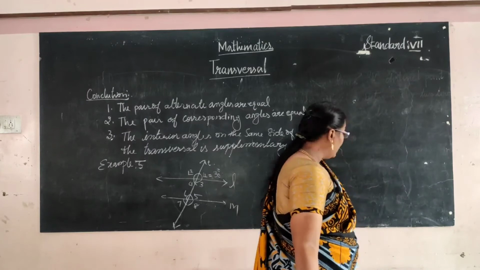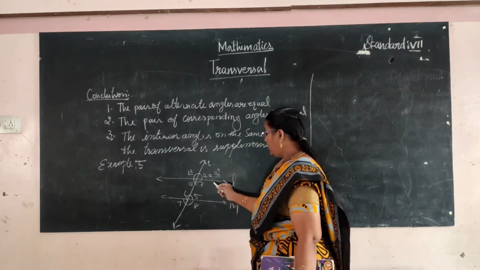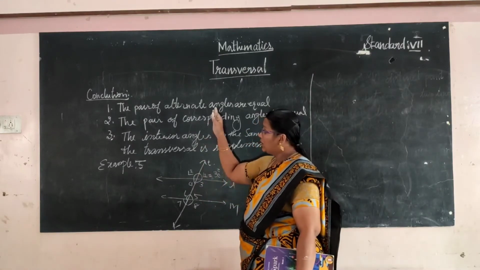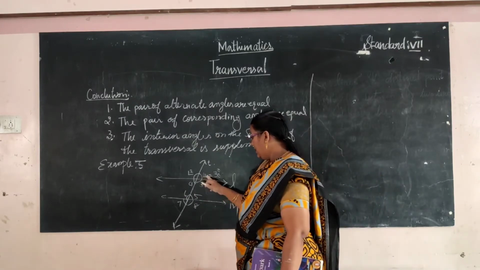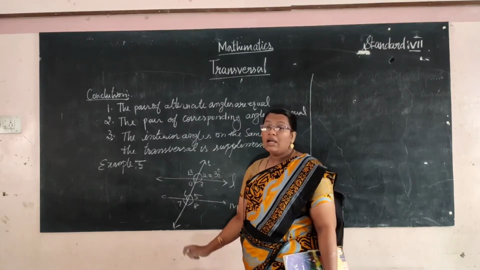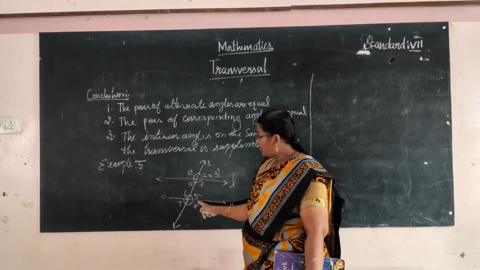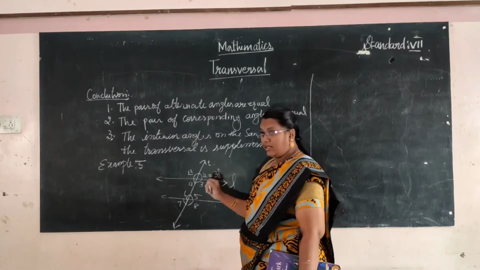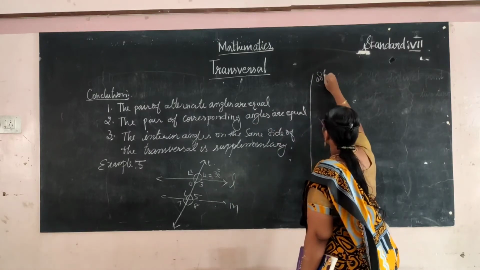Very easy, listen. Here we apply one of the conclusions. Here angle 1 is corresponding to angle 5. Corresponding angles are equal. So angle 5 is 30 degrees. How can you write the solution?